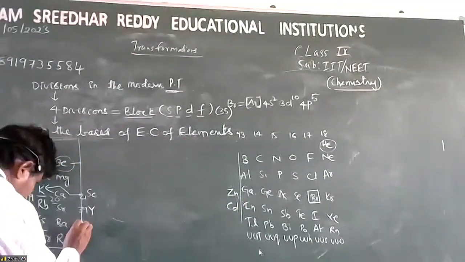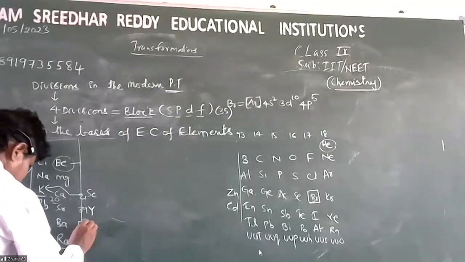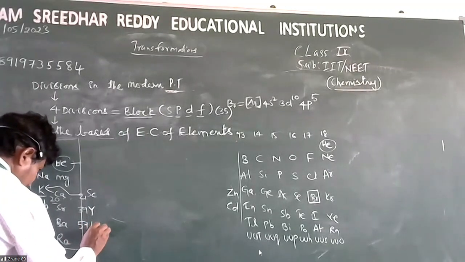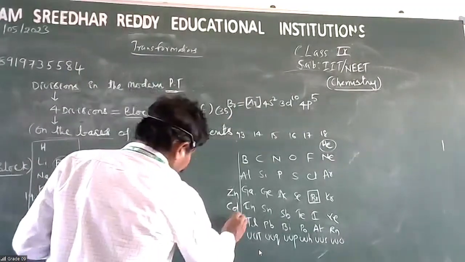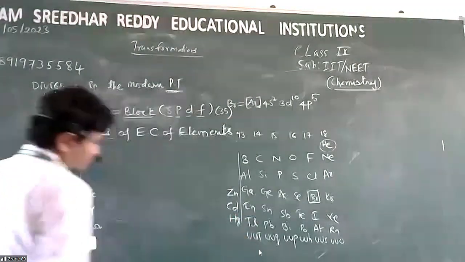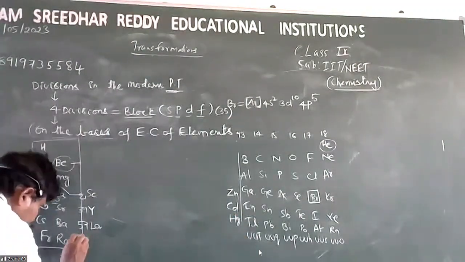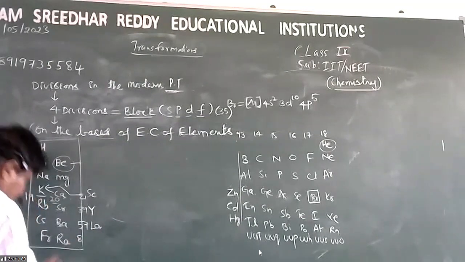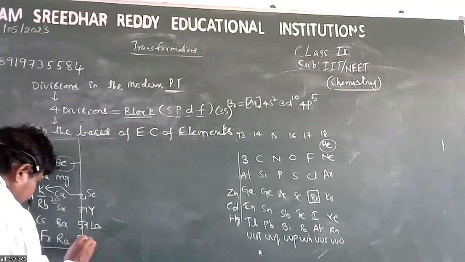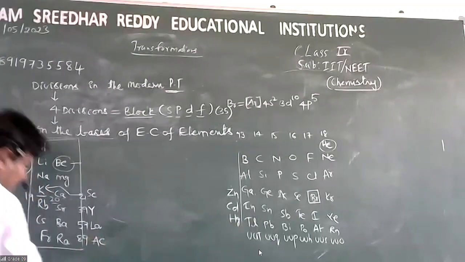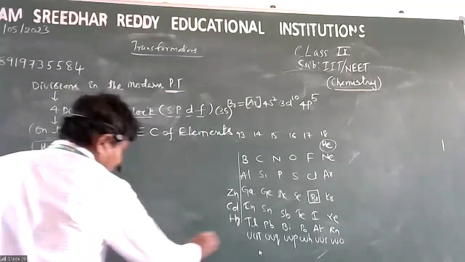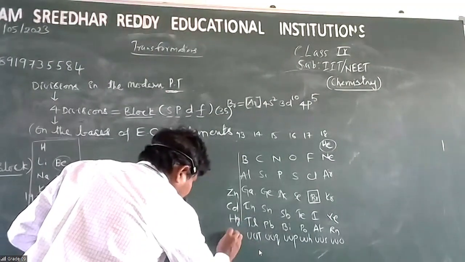Atomic number 57, lanthanum, to atomic number 80, mercury. Then 57 plus 32, 89, actinium.